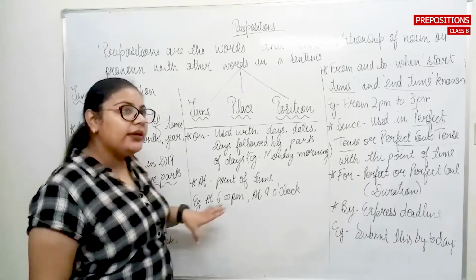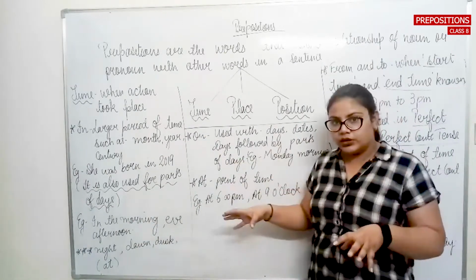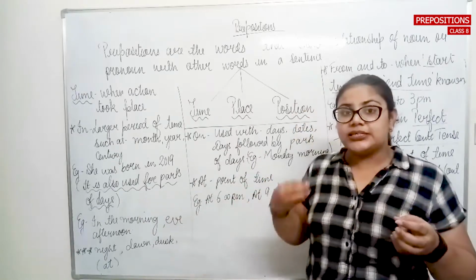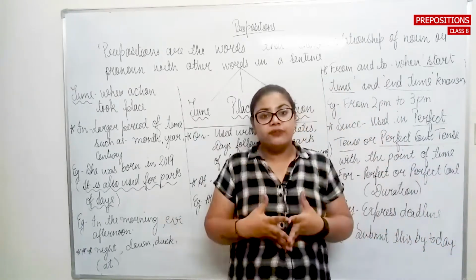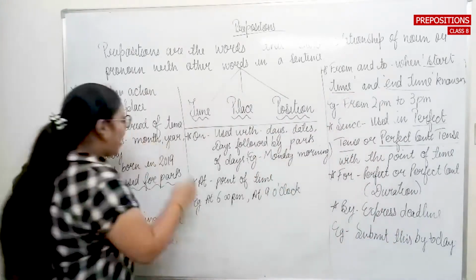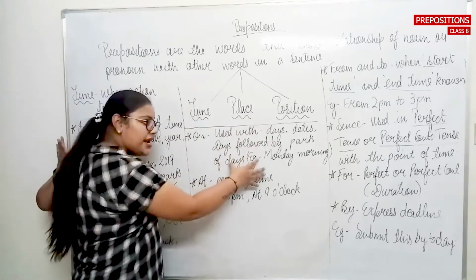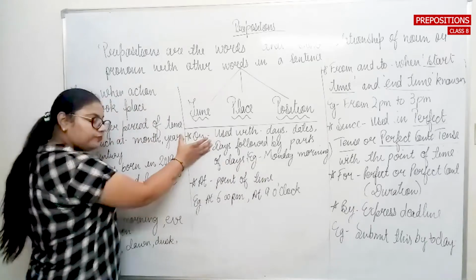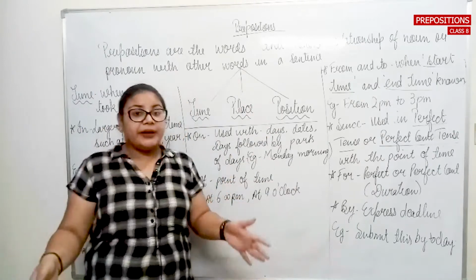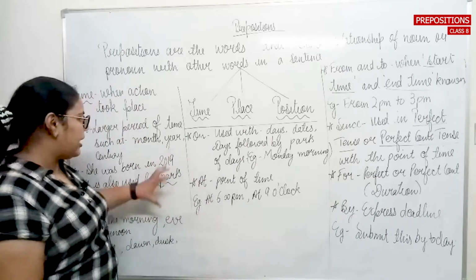For example, I say, she was born in 2019 on 9th of October at 6 o'clock. So are you able to link the three of them? I am mentioning the year with the preposition in. Again, I am mentioning the day, that she was born on this date, that was on. And if I am pinpointing the particular time in that particular day or date, I need to use the preposition at. Again, I am repeating.